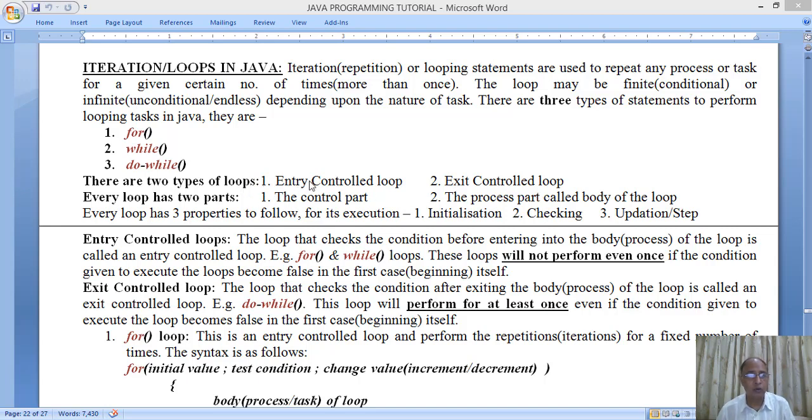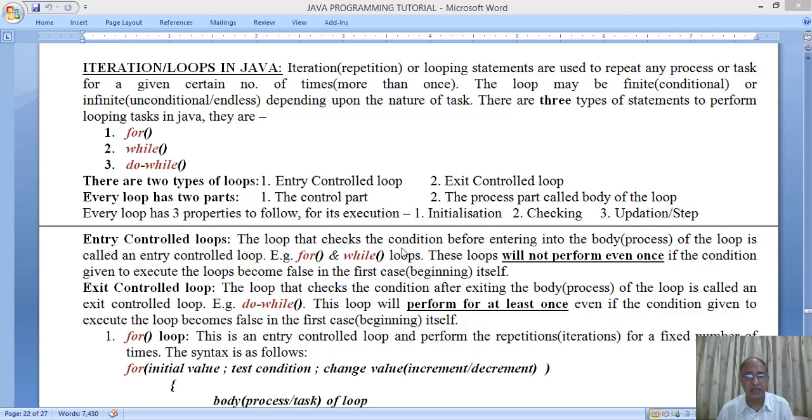Entry control loops are those loops which are checked before the entry of the loop. Exit control loops are those loops which are checked after the exiting of the loop. Every loop has two parts: the control part and the process part, called the body of the loop. Every loop has three properties to follow for its execution: number 1, initialization; number 2, checking; and number 3, updation or steps. So we will discuss the entry control loops first.